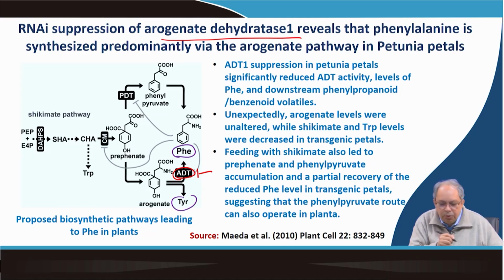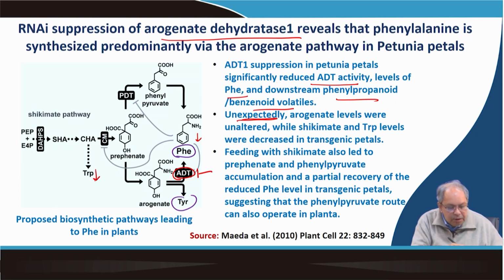Let me read the statement: ADT1 suppression in petunia petal significantly reduced the ADT activity, and levels of phenylalanine, of course phenylalanine level will be reduced, and the downstream phenylpropanoid benzenoid volatiles. That means the benzenoid volatiles also will be reduced, but unexpectedly arogenate levels were unaltered, while shikimate and tryptophan levels were decreased.